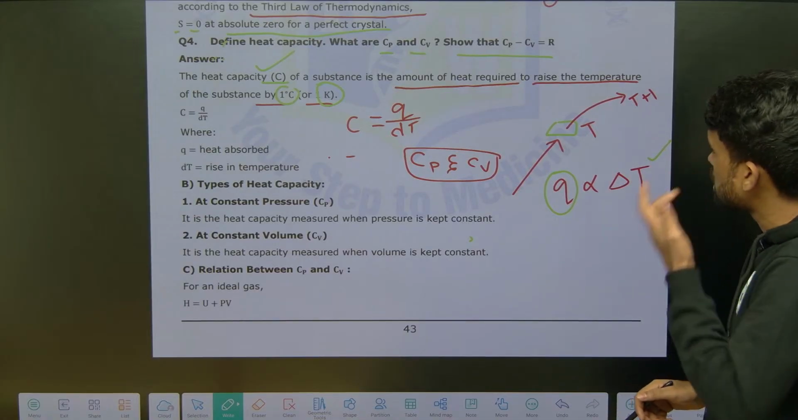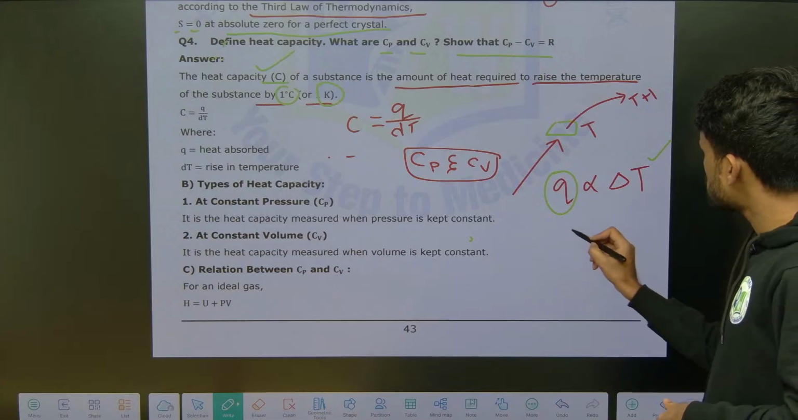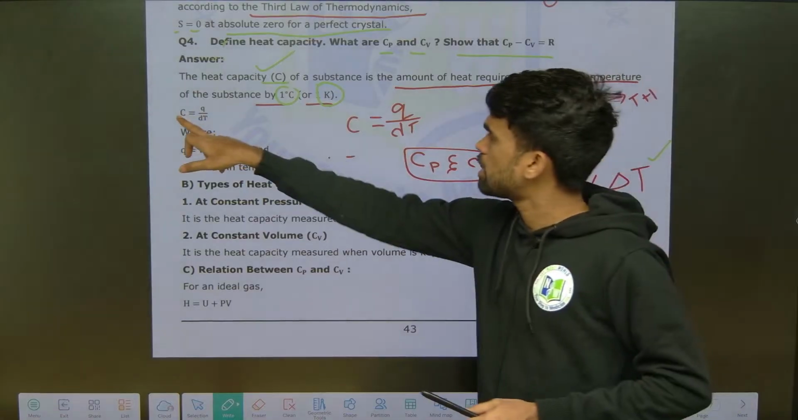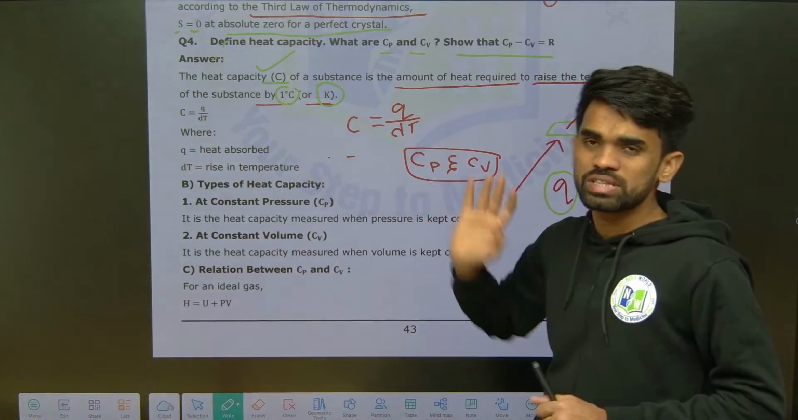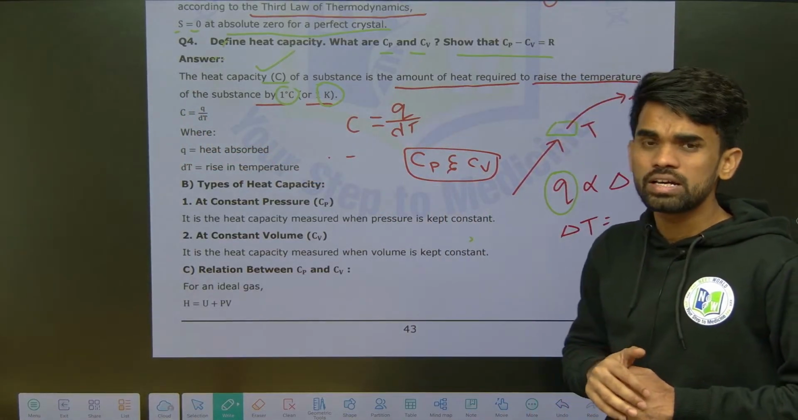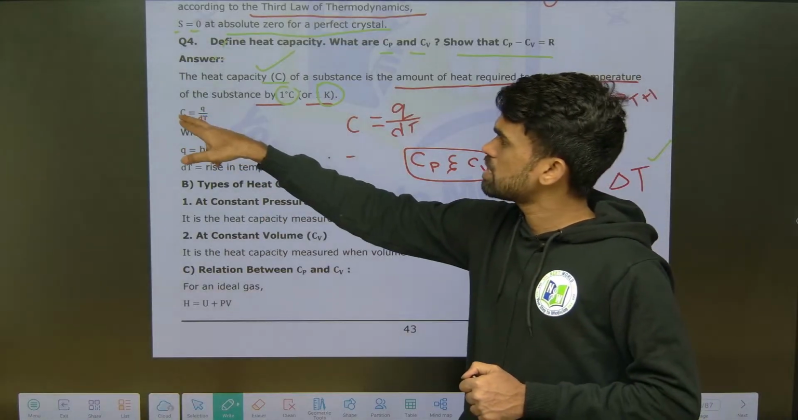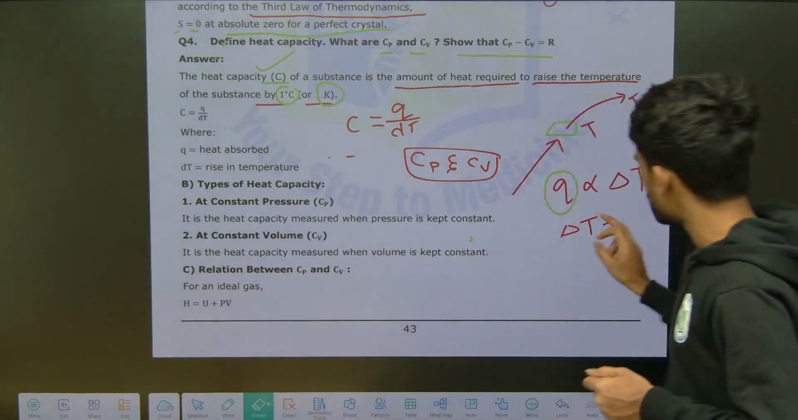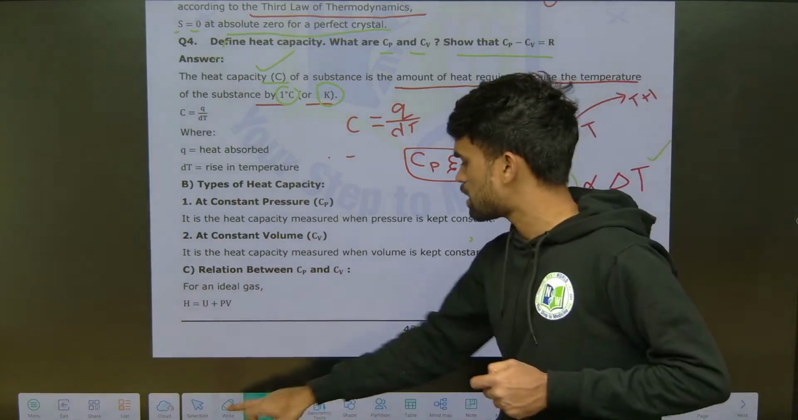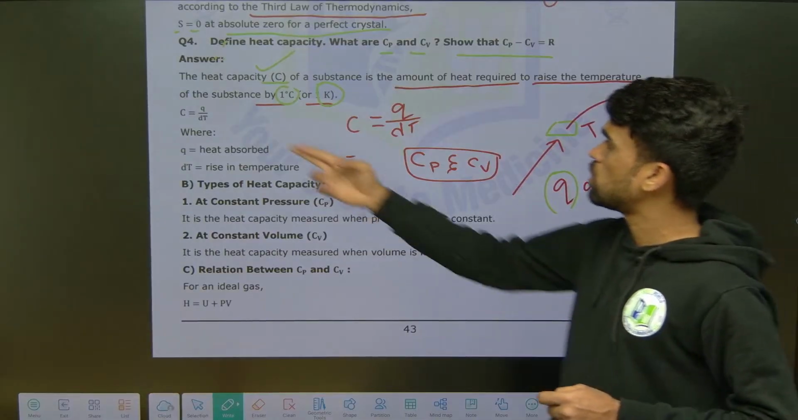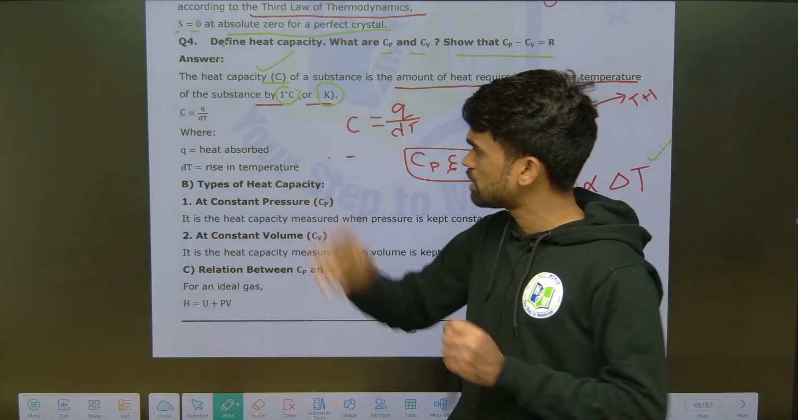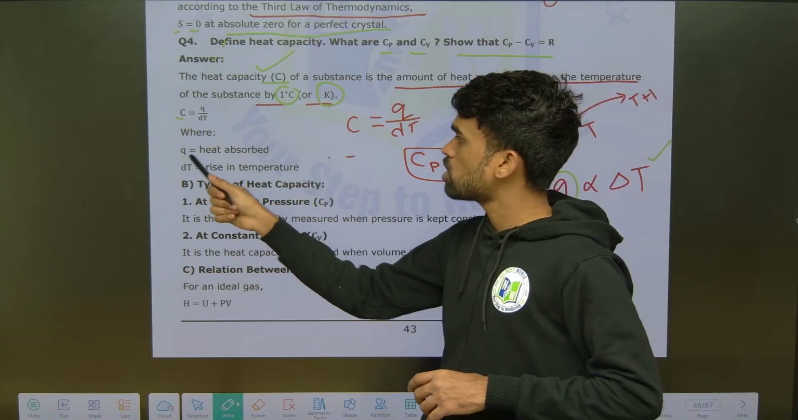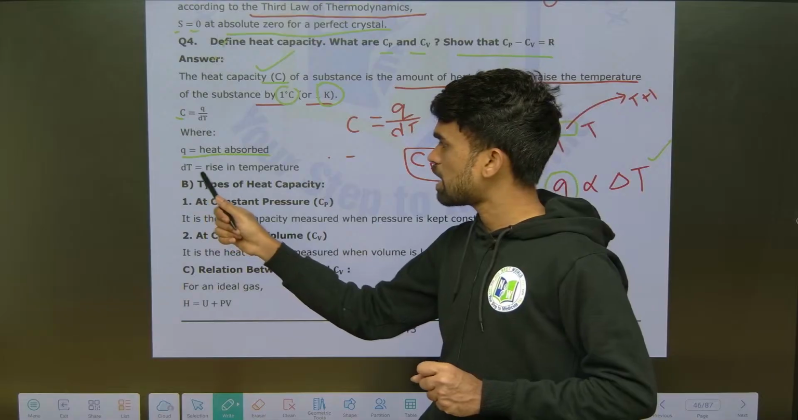Now, to remove the proportionality, replace it with a constant C. So C indicates heat capacity, and C is equal to Q by delta T, that's it. This is what you are going to write. First write the relation Q is directly proportional to delta T, and from that write this equation. Then explain what C means: C is called heat capacity, Q is the heat absorbed, and delta T is the rise in temperature.